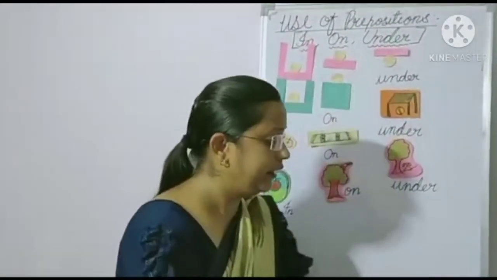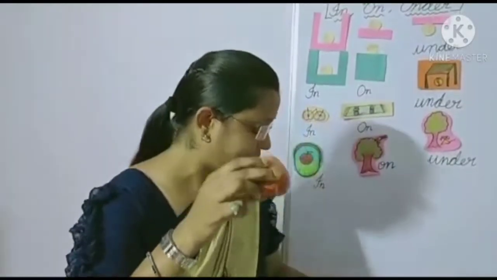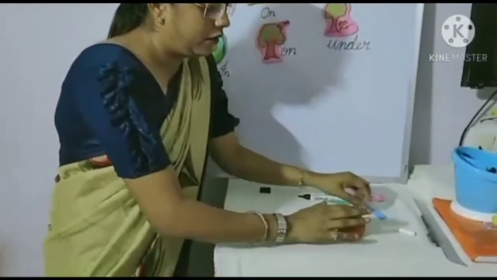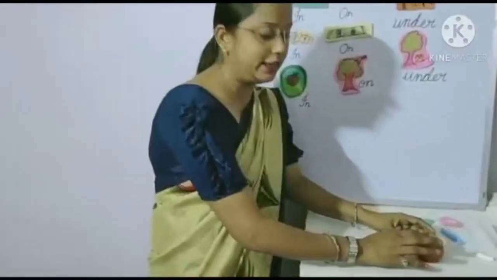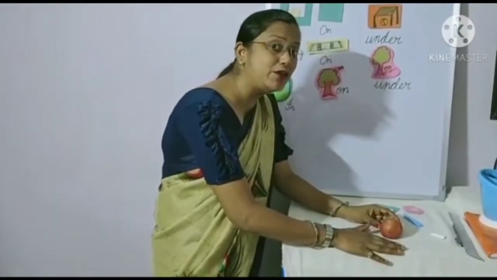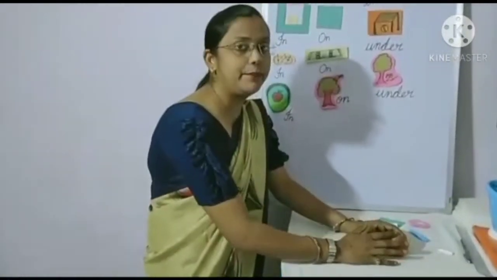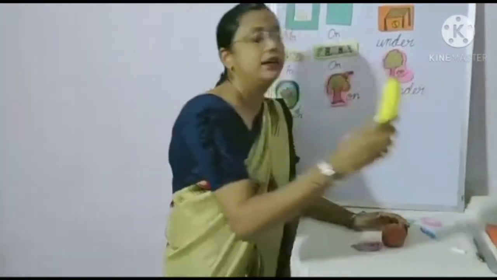Then see children. This apple. If we put this apple on the cupboard, if this apple is kept on top, then we have to use on. This apple is on the cupboard. This apple is on the cupboard.